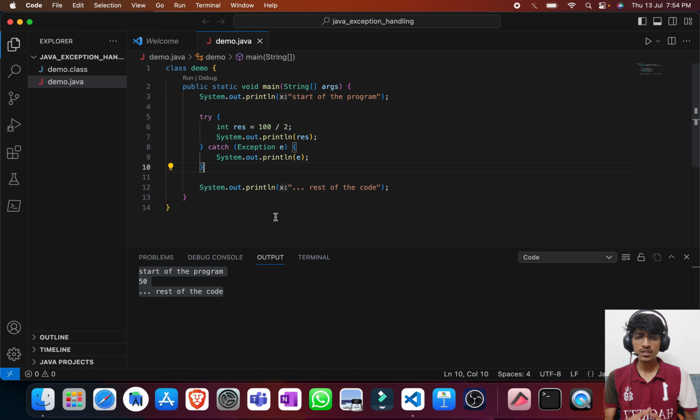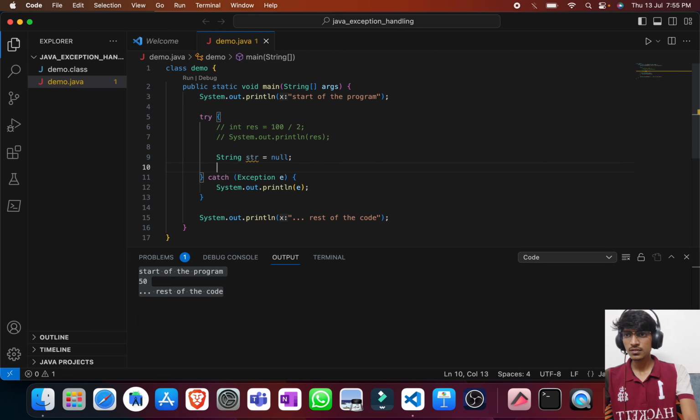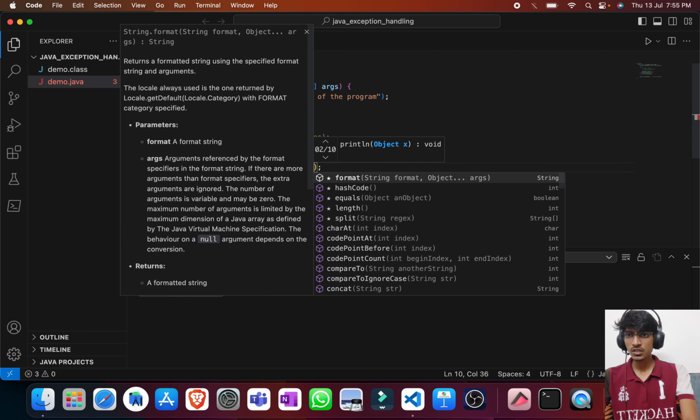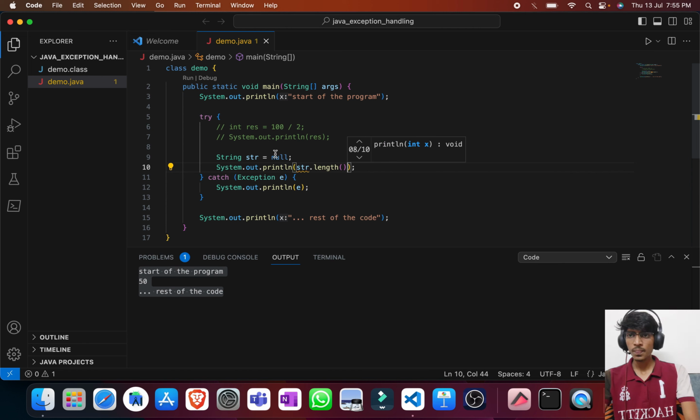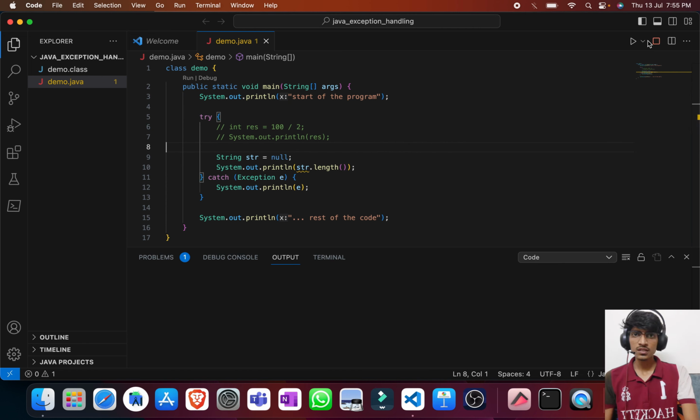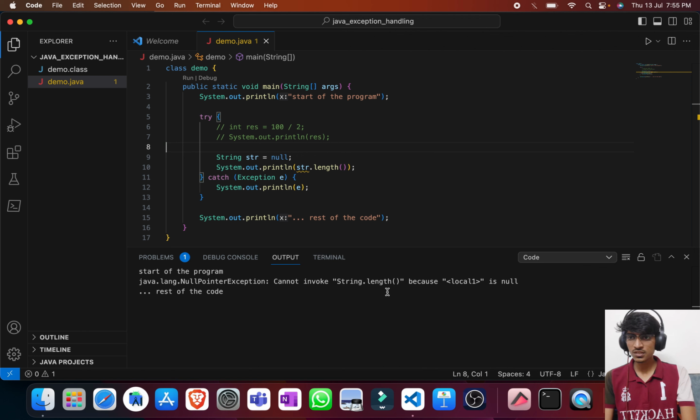We will understand how to handle the exceptions. Also we will understand how to throw our own exceptions. For now, let me just give you few more examples of exceptions. So earlier it was arithmetic exception. Let me try to bring one more exception, let's say null, and let me just try to take the length of null string. So if I run this again, there is one more exception occurring. So this is null pointer exception.